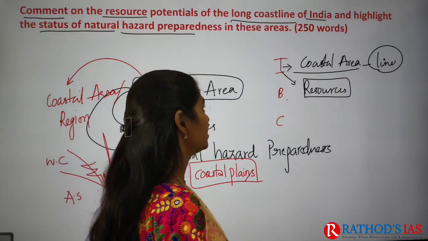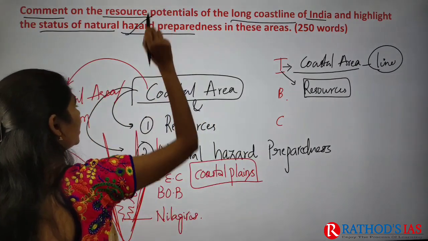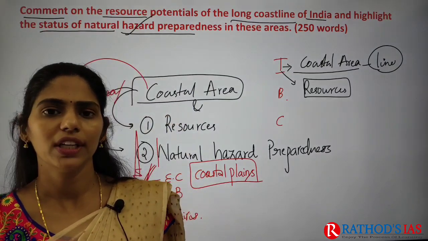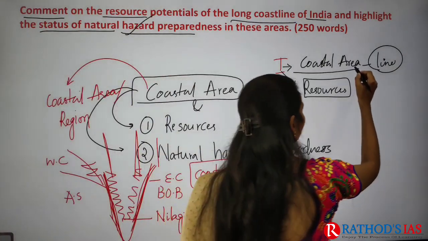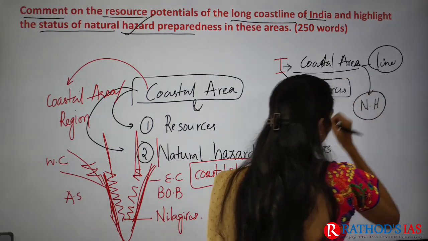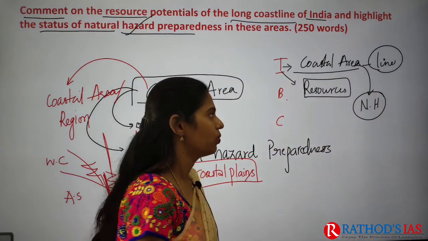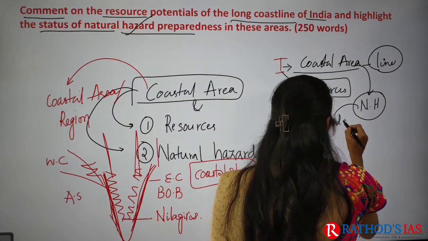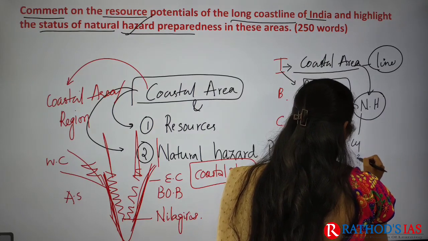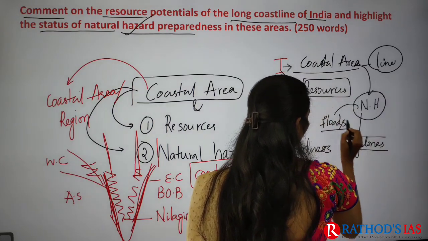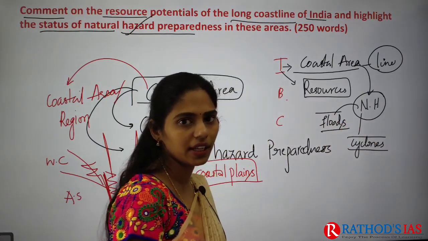Or else, it is also talking about hazards, right? So you can write that India's coastline is very large and it is prone to natural hazards. Which hazards can we see? For example, floods and cyclones. These are the things that we normally see in these coastal areas.